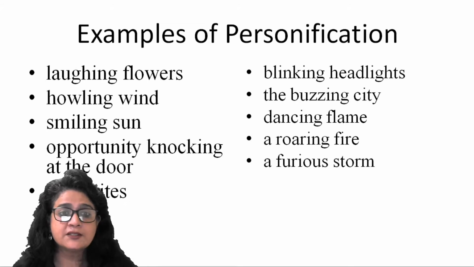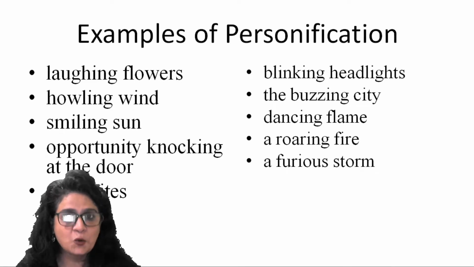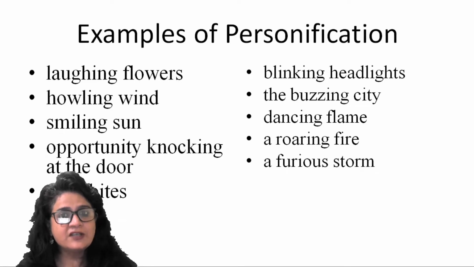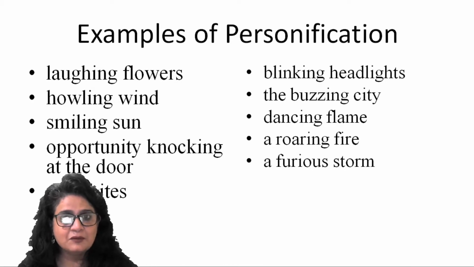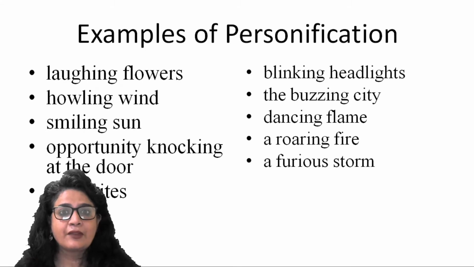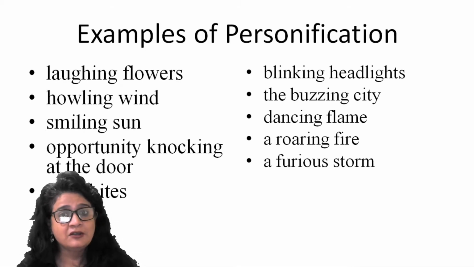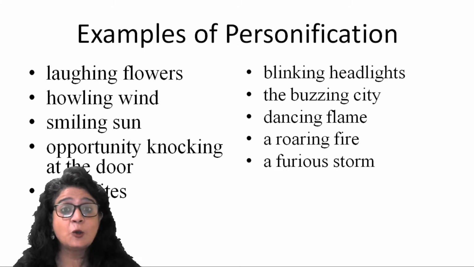Howling wind, smiling sun. So time and again, when we draw our first picture, when we draw our first painting, we attribute this smiling notion to the sun. So we treat the sun as a human, which can smile, right? Or which can be annoyed, because when we draw a certain picture, we can show that the sun is not happy, right?